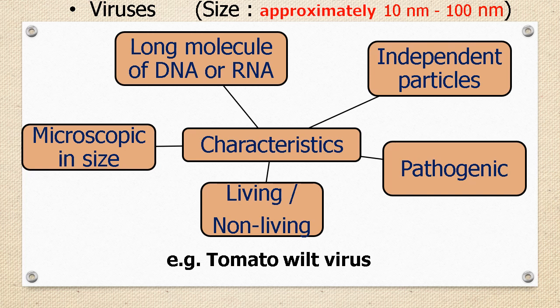Nanometer is the smallest unit to measure the size of microorganisms. Viruses are 10 to 100 times smaller than bacteria and can be seen only with an electron microscope.